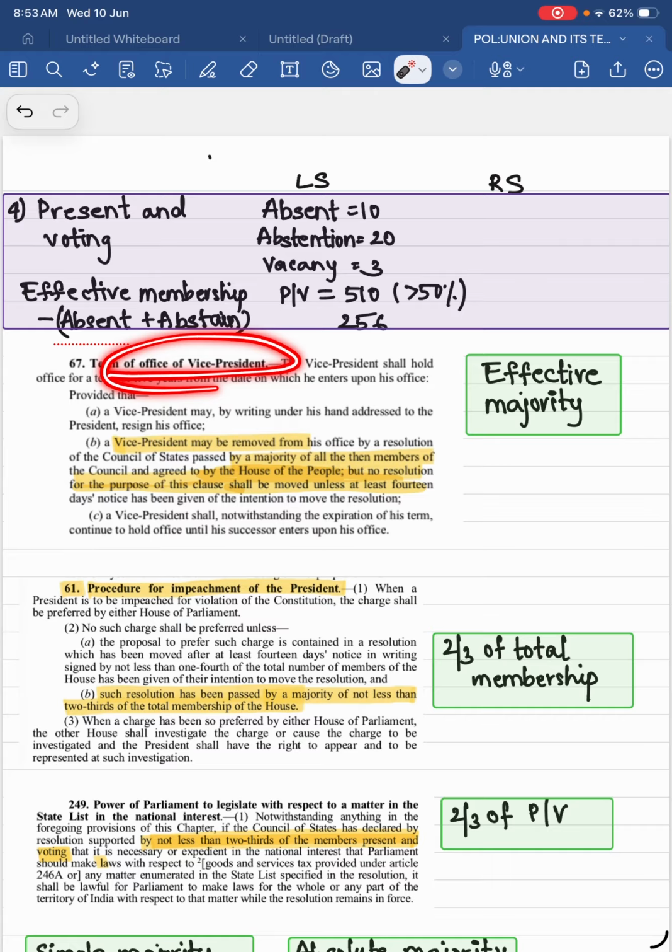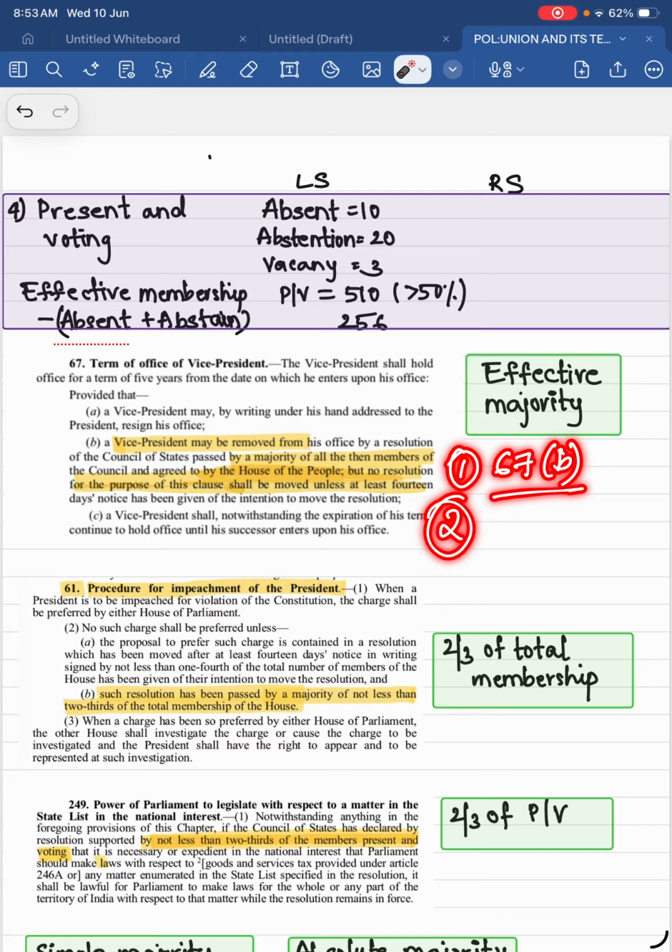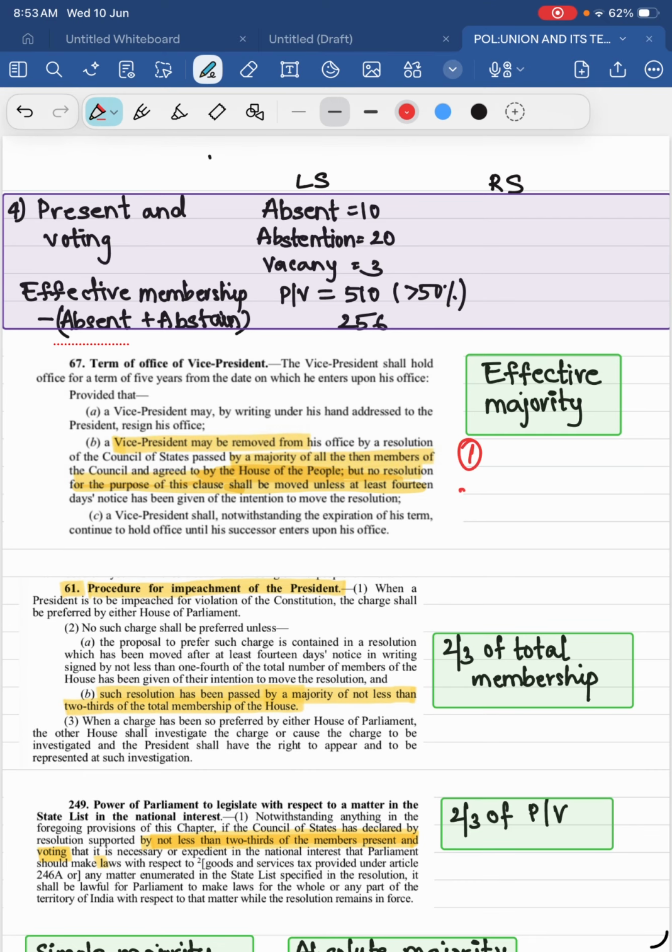See, one thing that we have seen is the removal of the vice president, that is in Article 67 clause B. One more thing that I want to tell is 90 clause C, that is removal of deputy chairman.